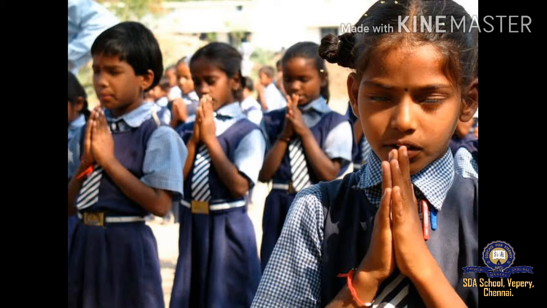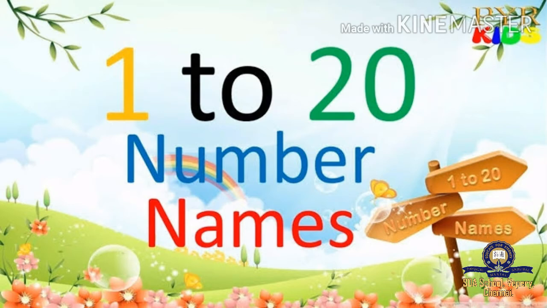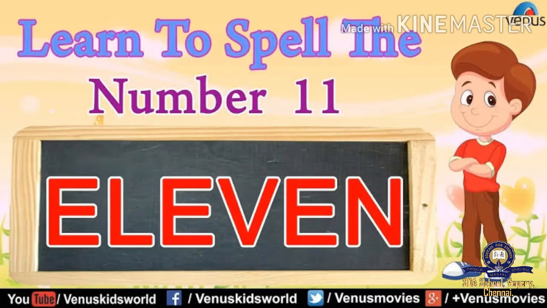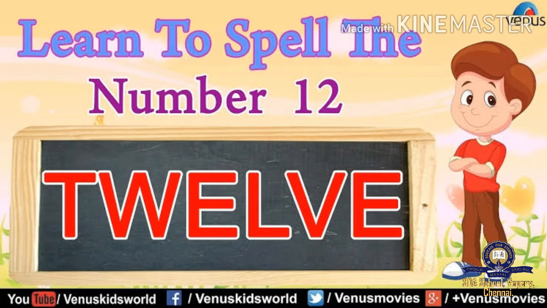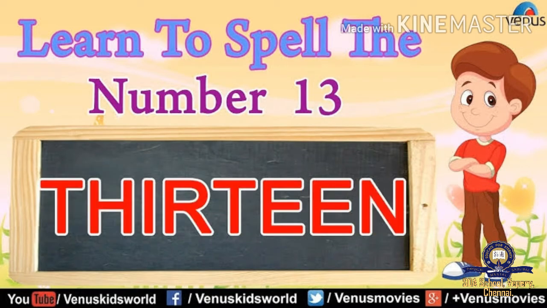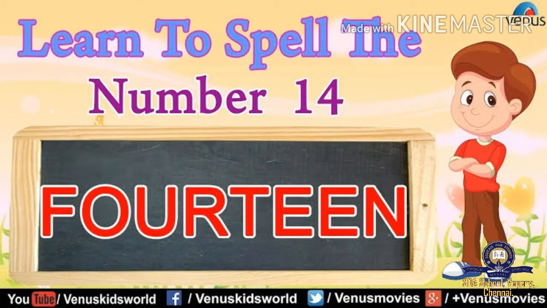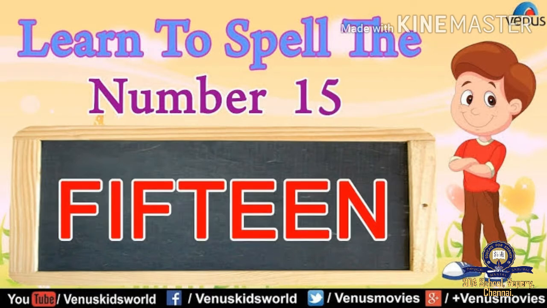Amen. Children, before we start the lesson, we are going to learn the number names 11 to 20. 11 spelling: E-L-E-V-E-N, 11. 12: T-W-E-L-V-E, 12. 13: T-H-I-R-T-E-E-N, 13. 14: F-O-U-R-T-E-E-N, 14.